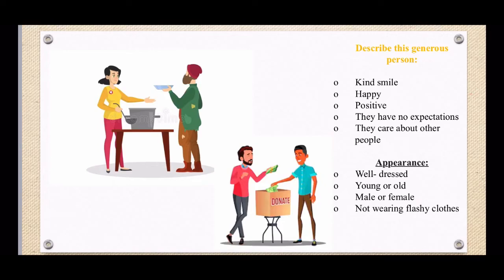They can be young, they can be old, they can be a male or a female. The difference we can see here is they're not wearing flashy clothes, right? They're dressed quite casual. They don't have fancy suits or fancy dresses and high heels on. They're very casual in their appearance.